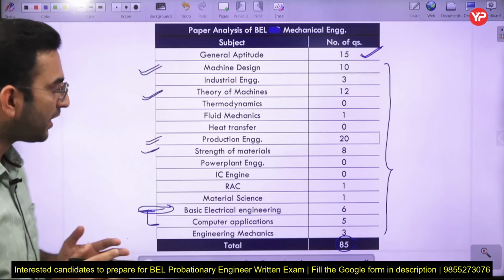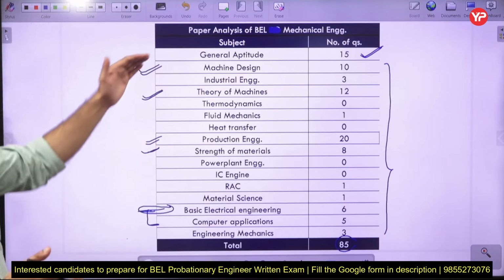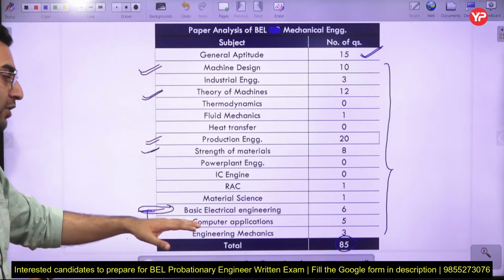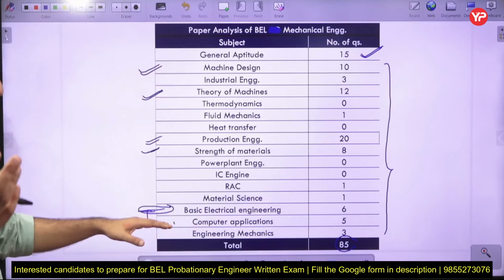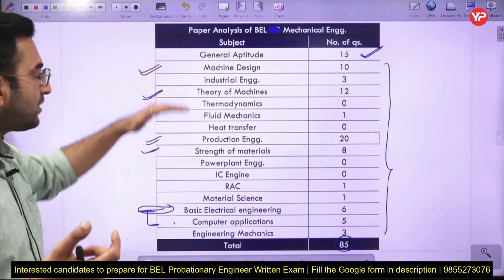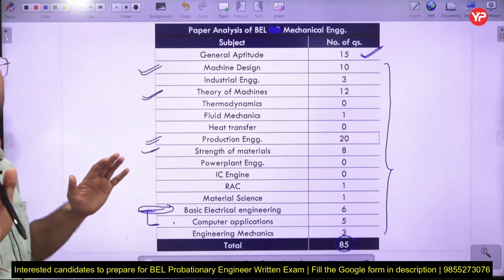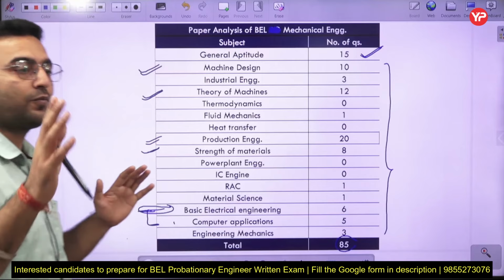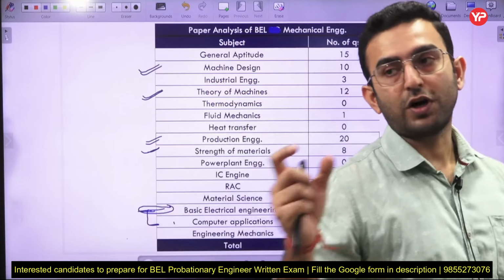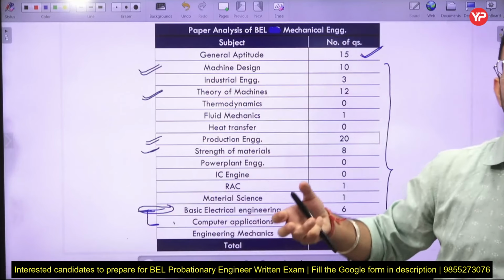Just make sure that for the trainee engineer they require a basic understanding of electrical as well as computer. For you it is not so important, so you can skip that part. Just focus on the subjects which have been asked in previous years. We have already seen that BEL deals with manufacturing projects, so focus on the mechanics subjects.